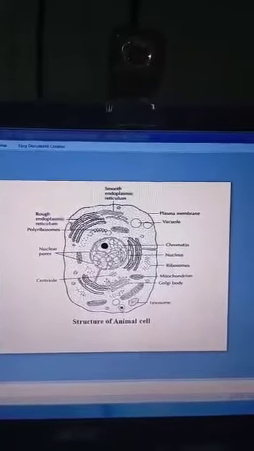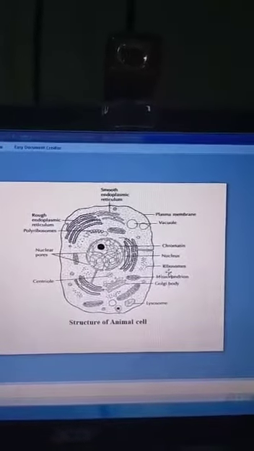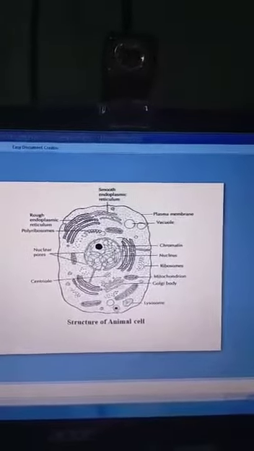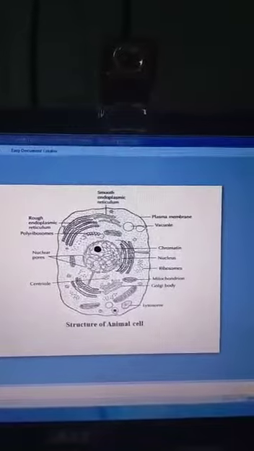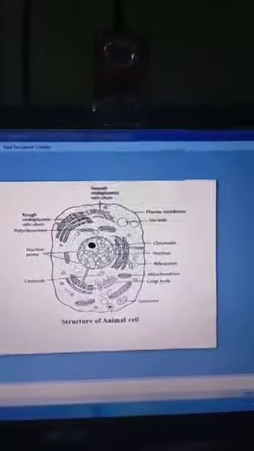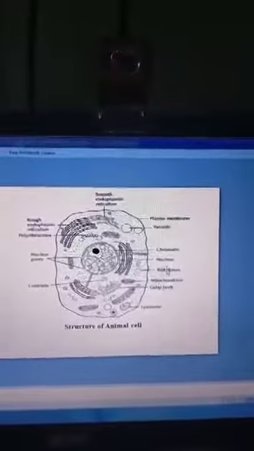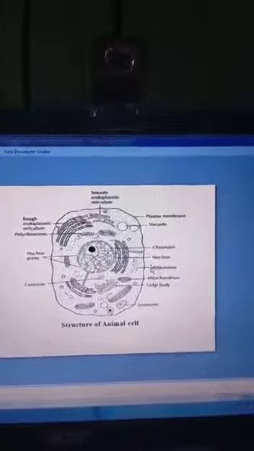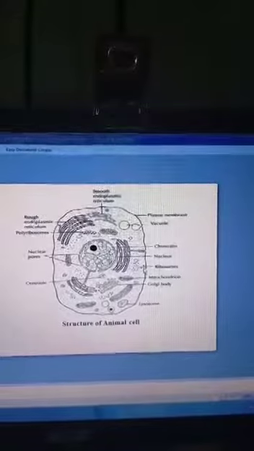Okay, next one is ribosomes. Ribosomes are small, tiny spherical bodies where amino acids are bound together. They are very useful for protein synthesis, for making proteins.